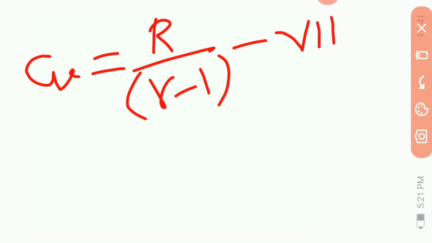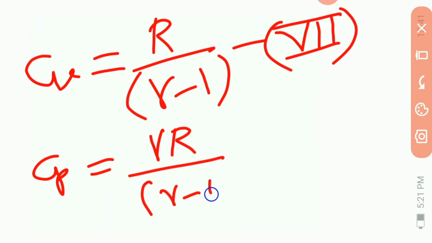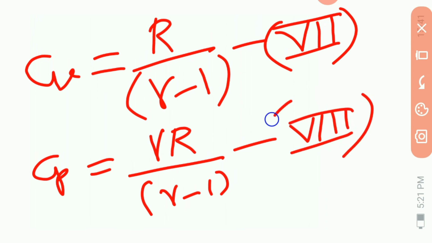Suppose this is 7, and Cp is equal to gamma R upon gamma minus 1. This is equation 8. We get these equations. For air and for most diatomic gases such as oxygen, hydrogen, nitrogen, gamma is equivalent to 1.400.